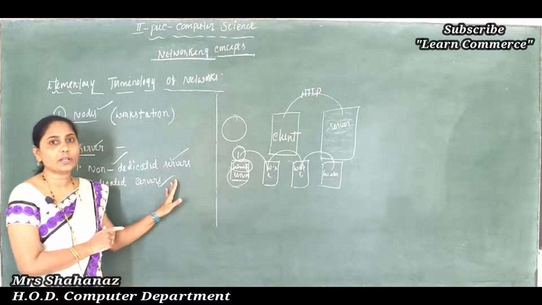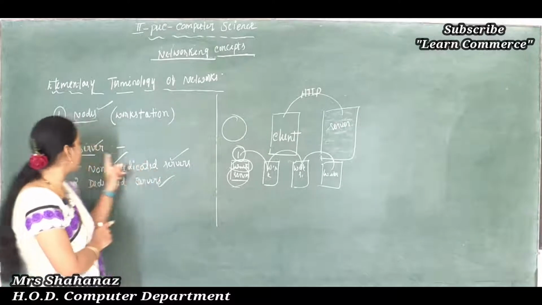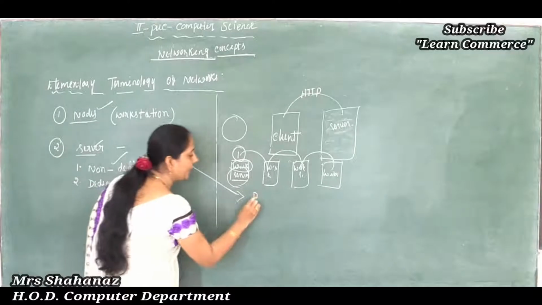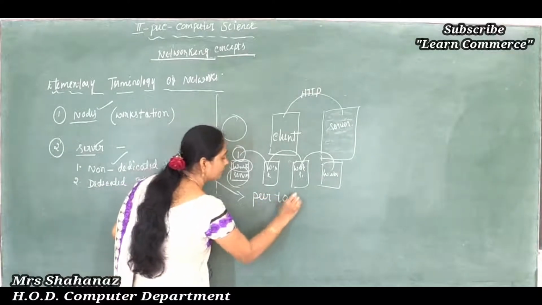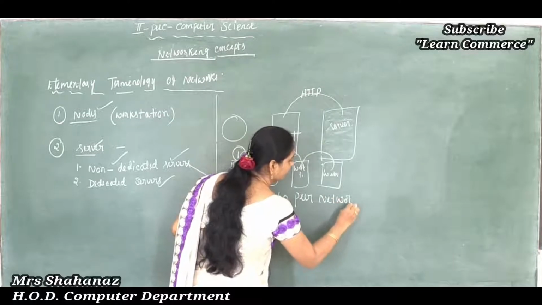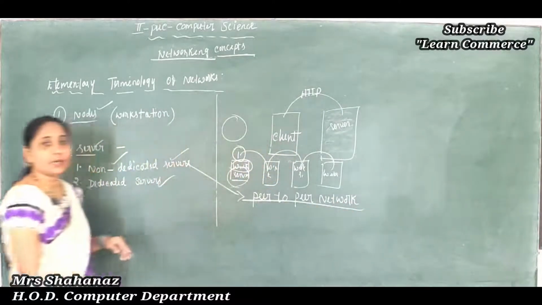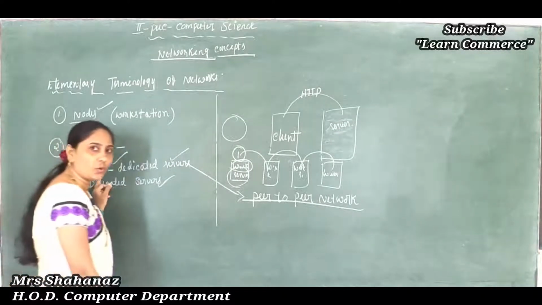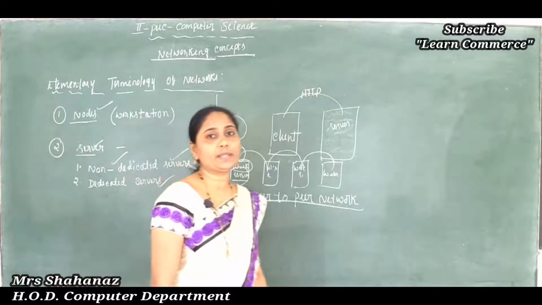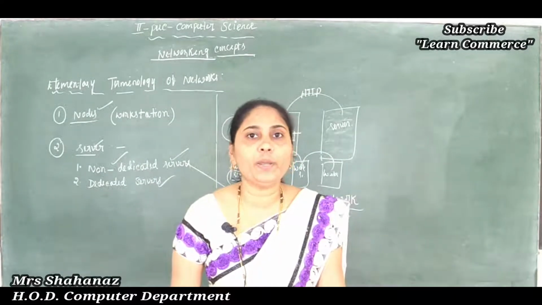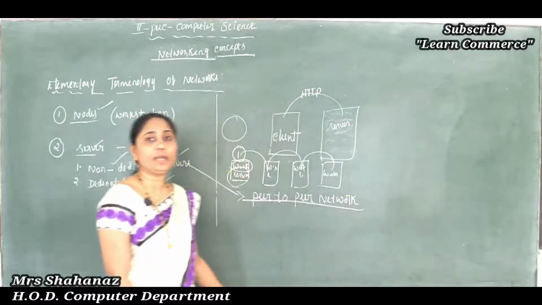The network using such a server, or such a non-dedicated server, is also called a P2P network. Such a server is also called the non-dedicated server, as well as such a one is called P2P. The spelling is P-E-E-R to P-E-E-R. So P2P networks here.